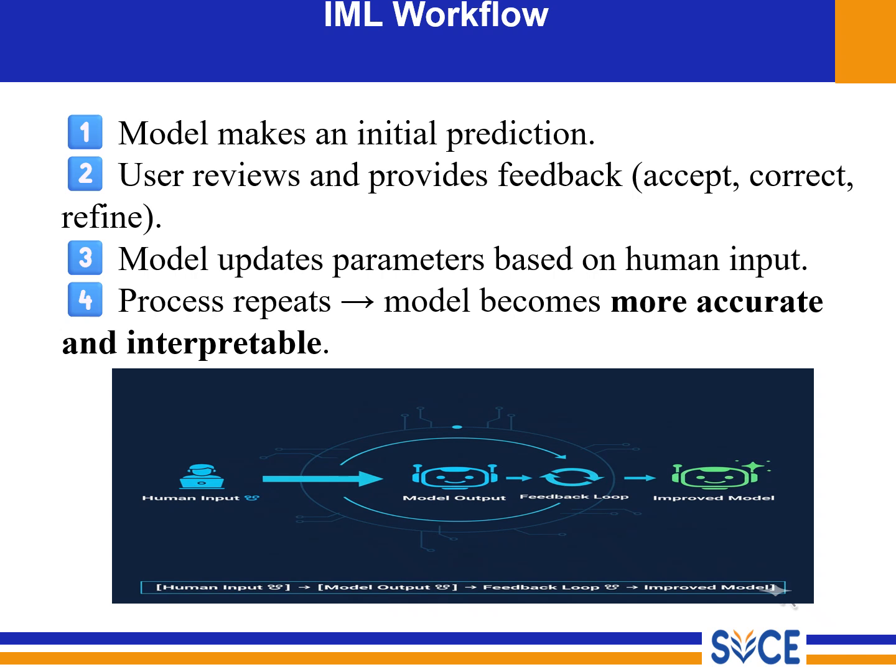Step 4, this process repeats again and again. So what happens finally? The model becomes accurate, the model is aligned with human thinking, and errors reduce drastically. That is called iterative learning. This is very different from normal ML, right?